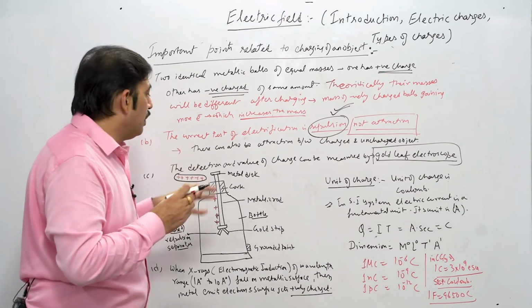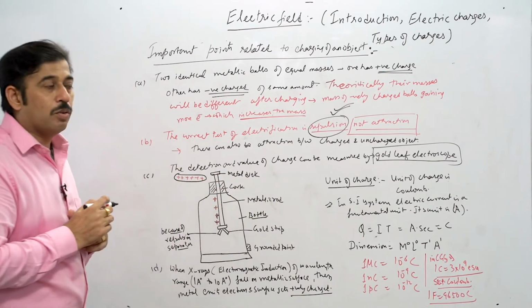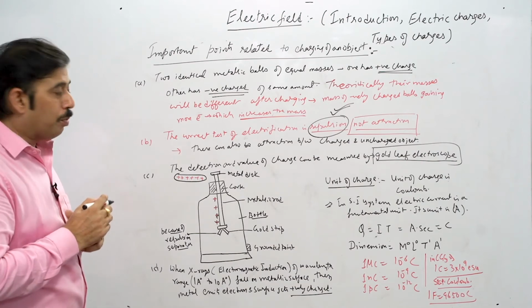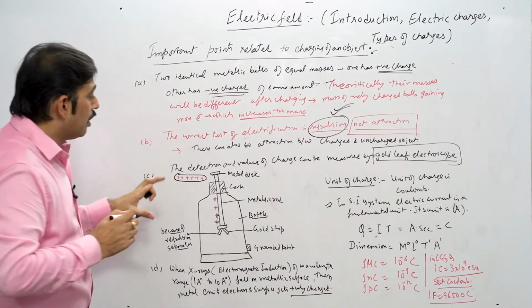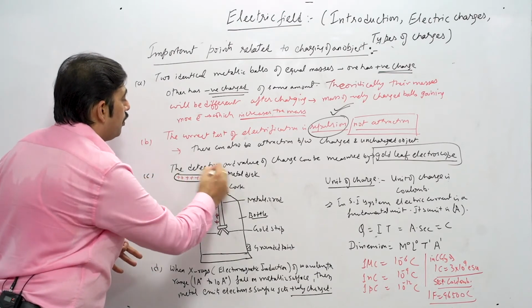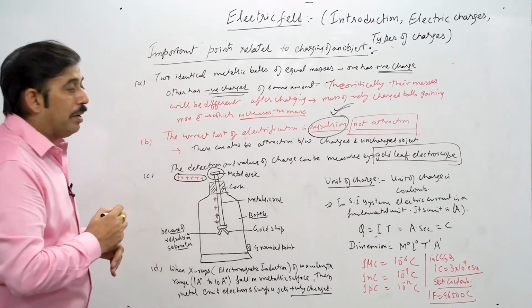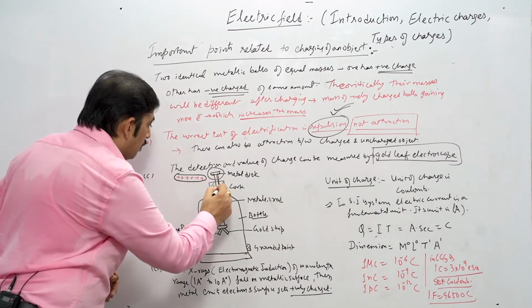I'm going to show you in the figure, the setup of the gold leaf electroscope, in which there is a kind of bottle or jar, and a metallic disc kept over the top. After that there is a cork, and the metallic rod which is shown in this particular region.